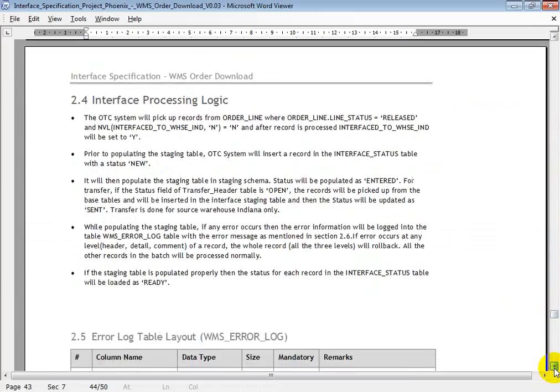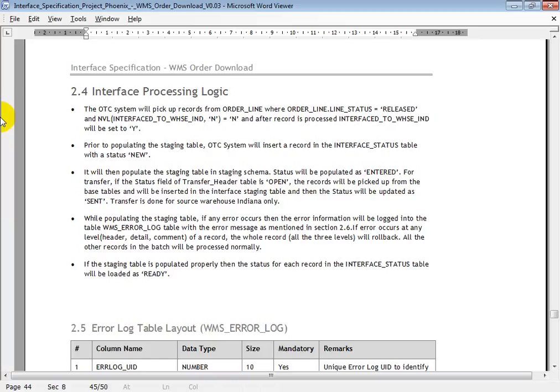First of all, the main functionality is that the OTC system first picks the order line. The order line is a base table actually. Whenever this interface runs, it goes to the order line base table and checks for the records by order line dot line status. The line status is a field of this table. So the OTC system will pick up the records from the order line table with line status equal to released. That means the order lines which were released are picked up by this interface.